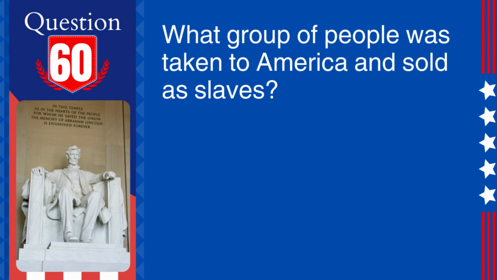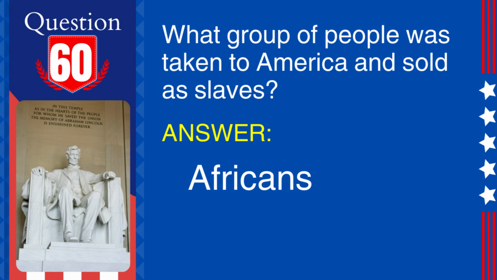60. Question: What group of people was taken to America and sold as slaves? Answer: Africans. Explanation: Africans were forcibly brought to America and sold into slavery, significantly impacting the social and economic development of the United States, especially in the southern states.